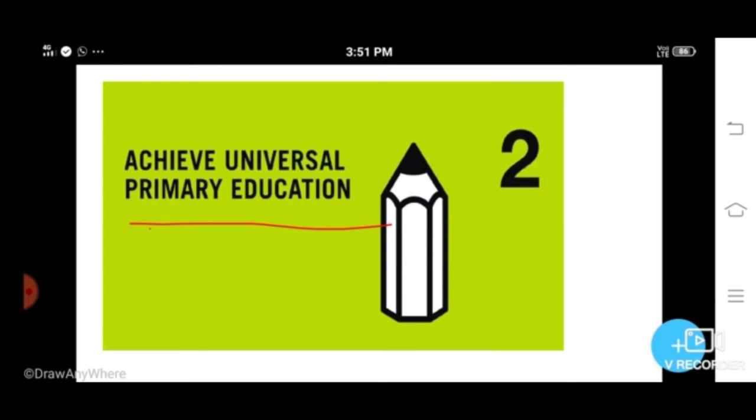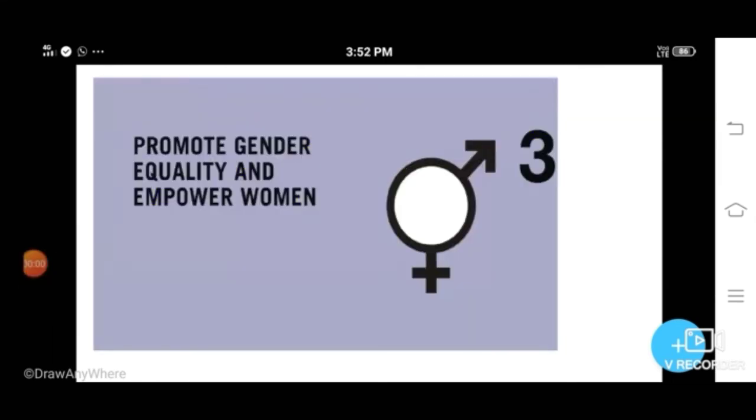The next goal is promote gender equality and empower women. It is important to promote the total and equitable participation of both men and women in efforts aimed at improving poverty reduction, food security, and sustainability of rural development. So, without gender equality and the economic and social improvement of rural women, food security cannot be achieved. So, promote gender equality and empower women is the third goal of Millennium Development.